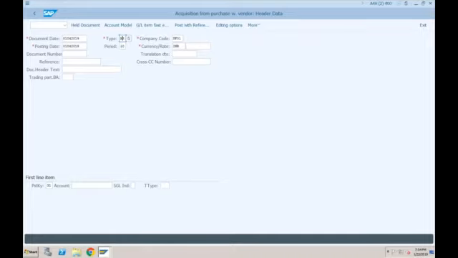What is the standard document type for asset acquisition? KR? Yeah, it is AA, right? In ECC, yes. In ECC, whenever we buy any asset or whenever we sell any asset, normally the standard document type for all asset related acquisitions is AA, but here it is showing you KR.